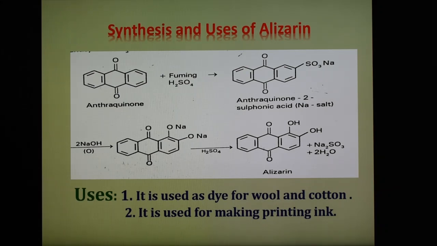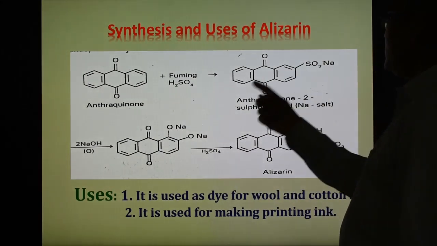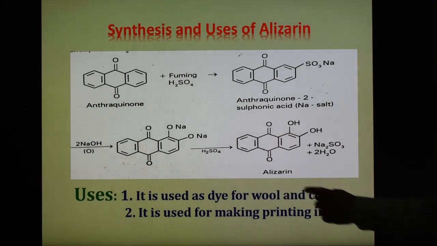Alizarin can also be manufactured by sulfonating anthraquinone with fuming H2SO4 at high temperature, then fusing the sodium salt of anthraquinone sulfonic acid with sodium hydroxide and a calculated quantity of KClO3 at a temperature of 180 to 200 degrees under pressure, and we get alizarin. So anthraquinone with fuming H2SO4 first gives the sodium salt of anthraquinone sulfonic acid, and then it reacts with NaOH, and in place of the sulfonic group we get ONa here, and then after reaction with acid we get OH here, and this is the compound known as alizarin.